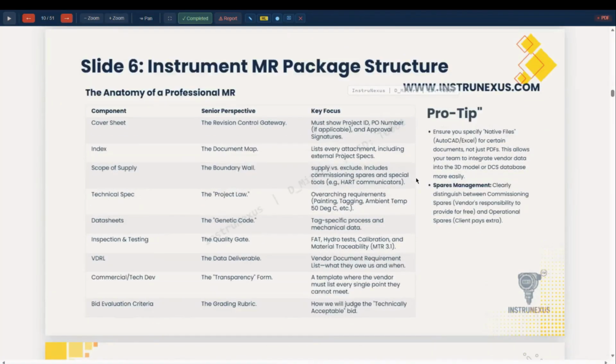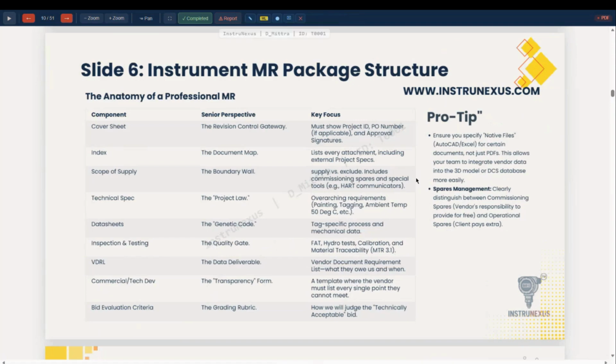Anatomy of a professional MR. Instrument MR package structure: cover sheet, the revision and control gateway, index sheet. It must have the index sheet of all the documents which are included in the project. MR scope of supply, the boundary wall.